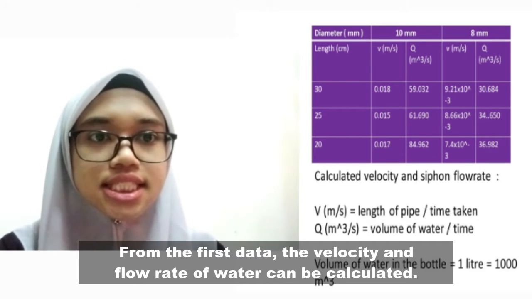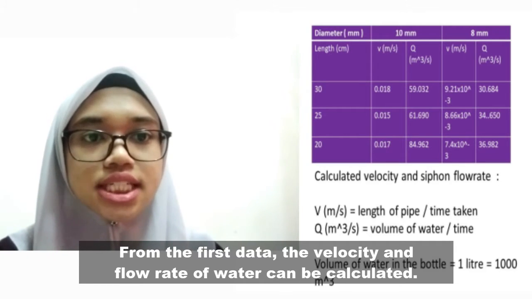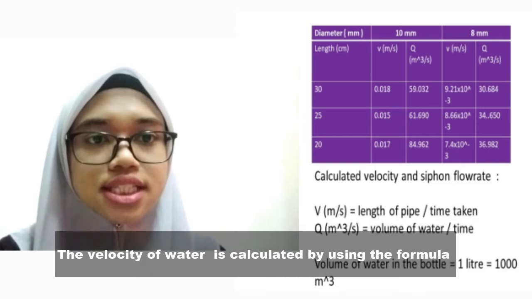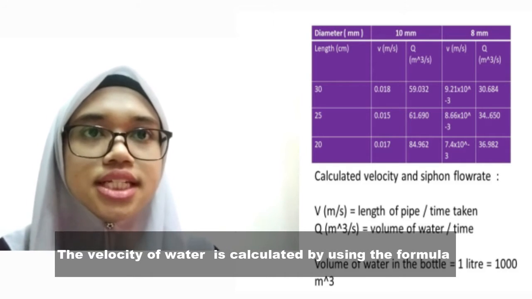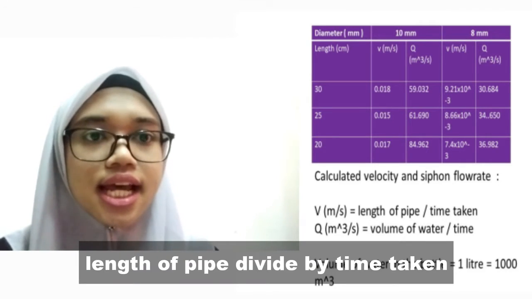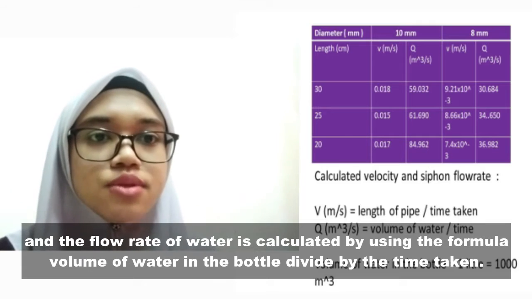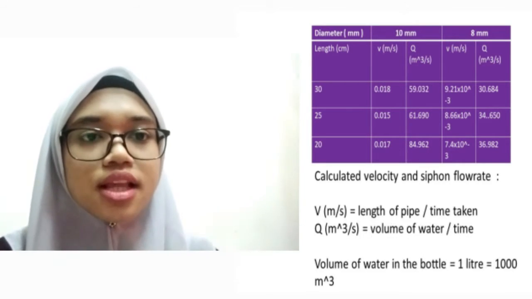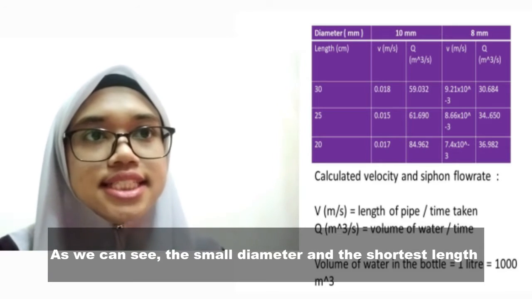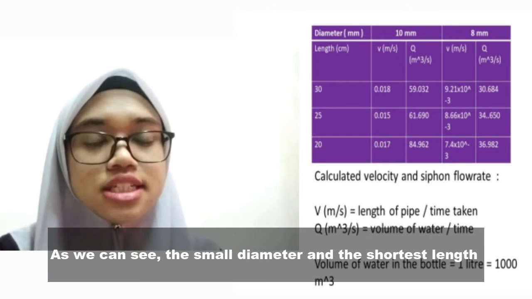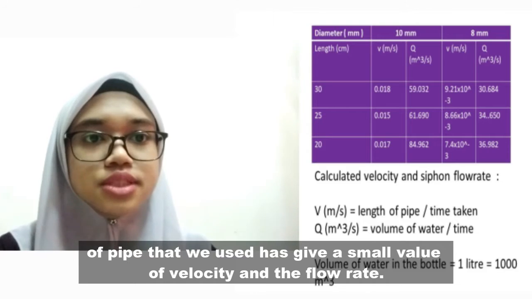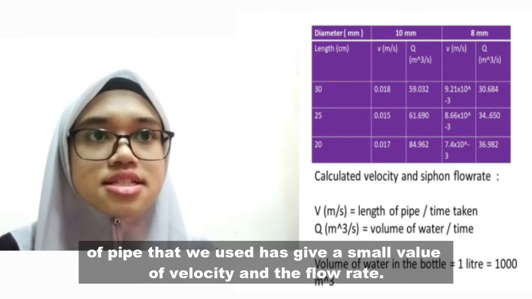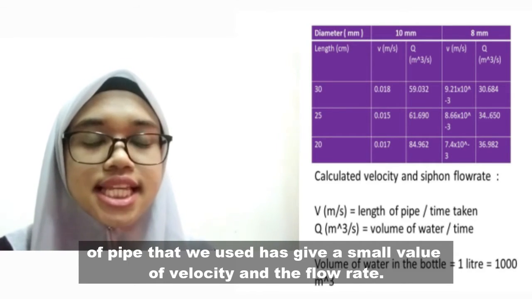From the first data, the velocity and flow rate of water can be calculated. The velocity of water is calculated by using the formula length of pipe divided by the time taken, and the flow rate of water is calculated by using the formula volume of water in the bottle divided by the time taken. As we can see, the small diameter and the shortest length of pipes that we use give small values of velocity and flow rate.